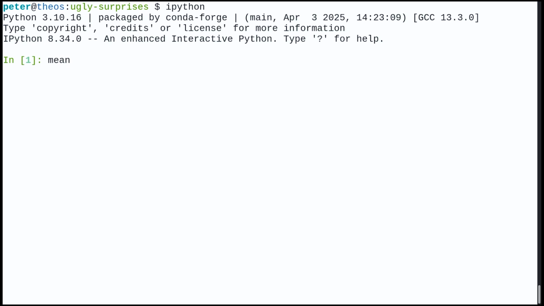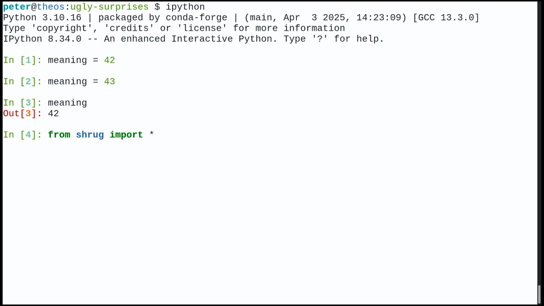We could do more confusing stuff and ask if all this stuff has meaning. Let's set again the variable meaning to 42. Let's change that to 43, and let's look into that variable. Oh, it's still 42, that's confusing now. What is happening here? Okay, I'm just cheating here with some Unicode characters. So the E here is not an E. The second E in the second variable is actually a Unicode character which just looks like an E. And I've been tricking you. Yeah, sorry about that. Let's shrug here and import some fancy stuff.